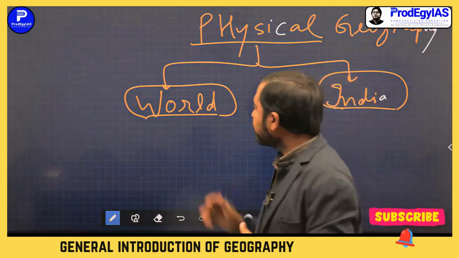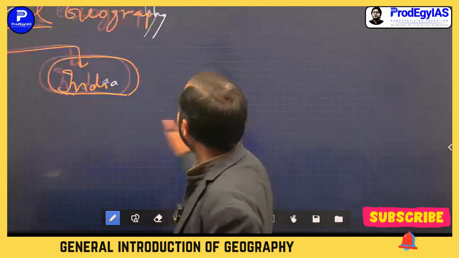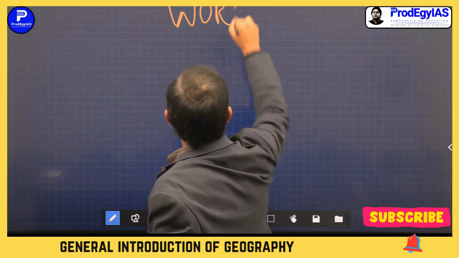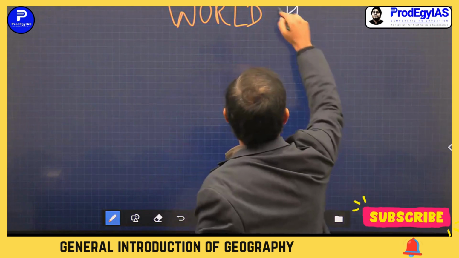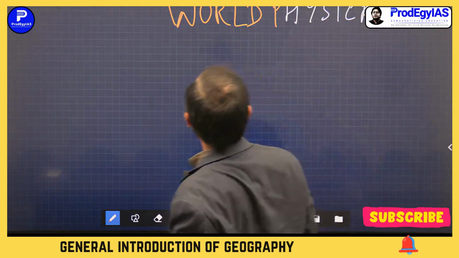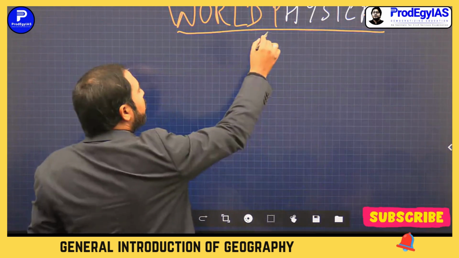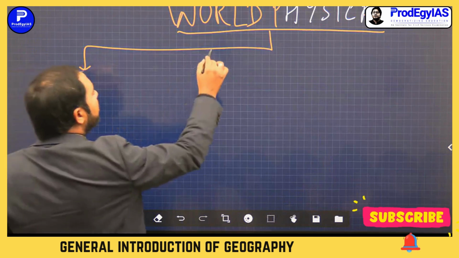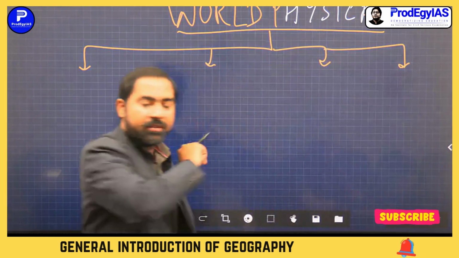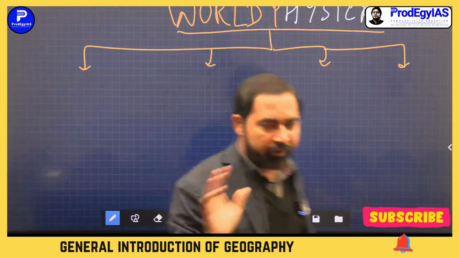So now we'll start from world physical. Please make these flow diagrams. They will help you to revise this class.